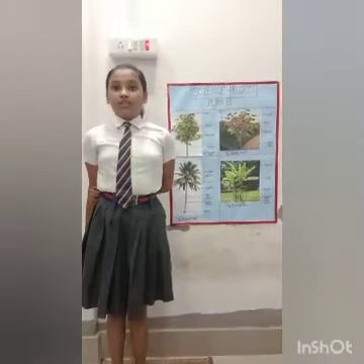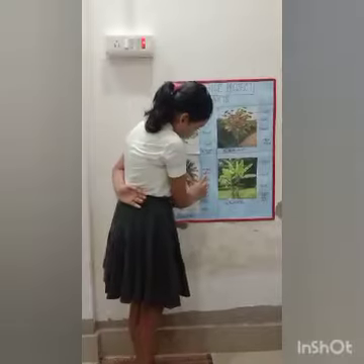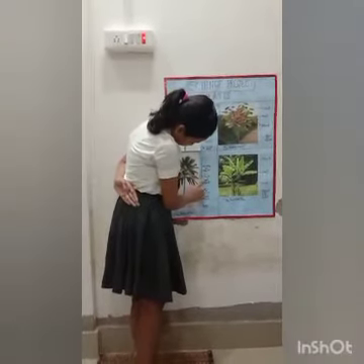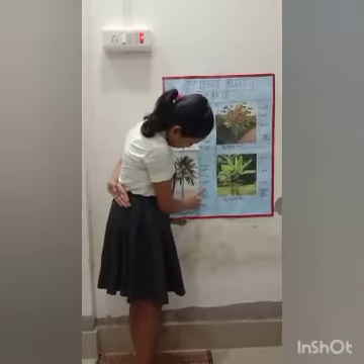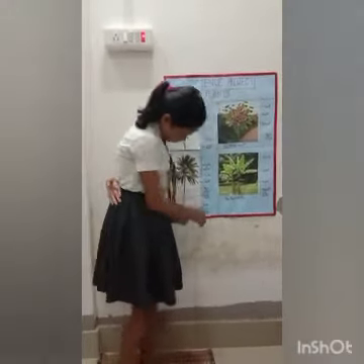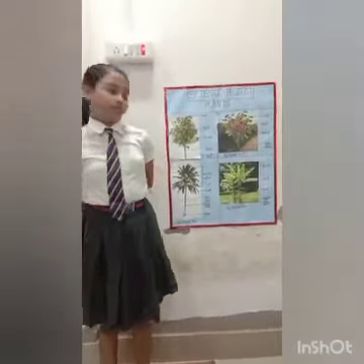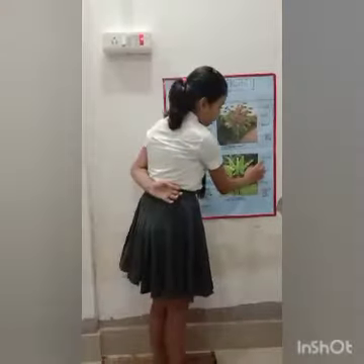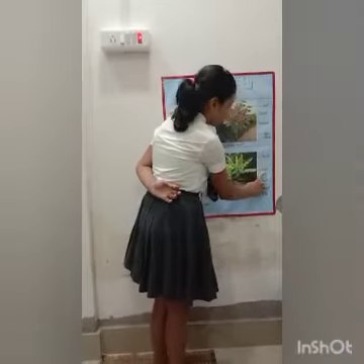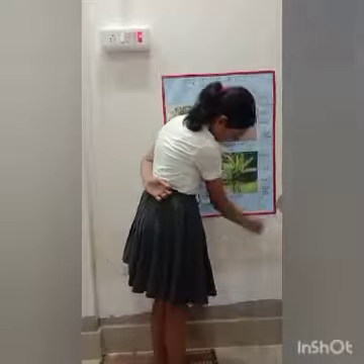In the coconut tree, its parts are crown, fruit, leaves, stem, roots. In the banana tree, the parts are midrib, leaves, stem, baby plant.